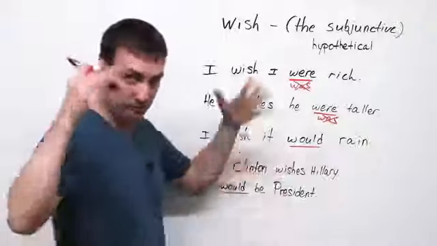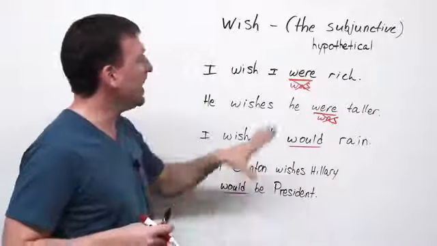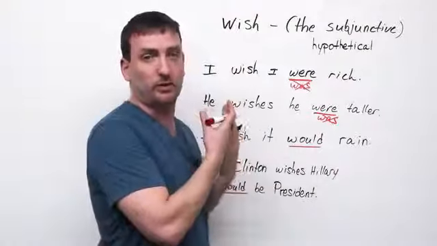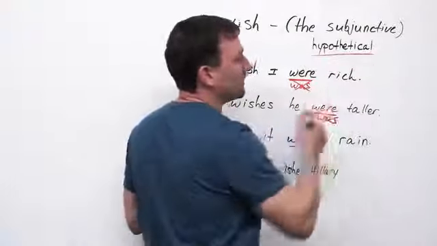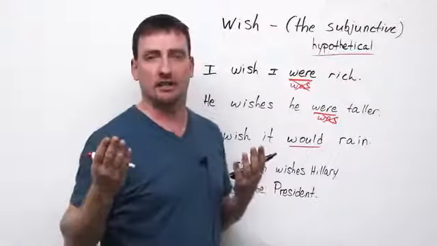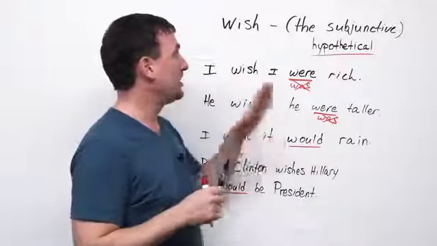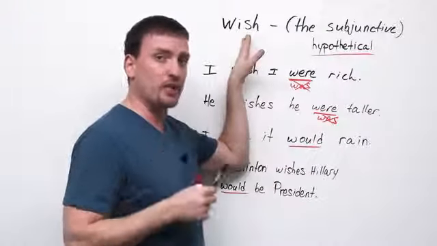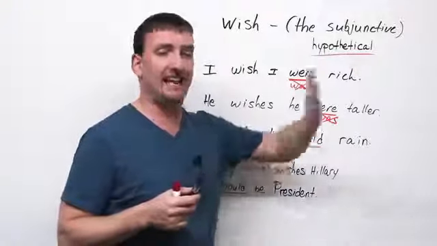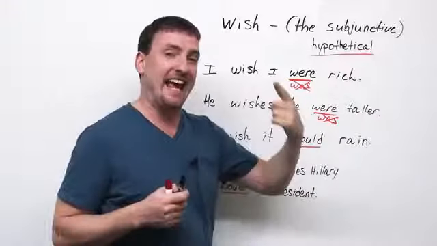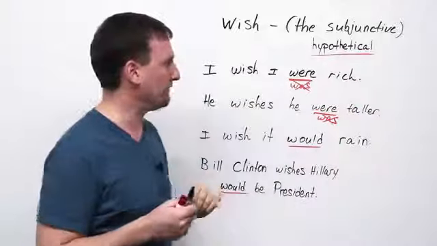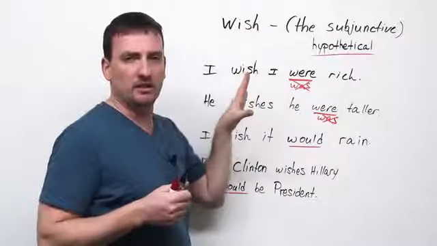Notice the capital P, because president is a title here, specific. So this is called the subjunctive voice. What we are talking about when we use the verb wish is a hypothetical. What does hypothetical mean? Hypothetical means imaginary. It's not real. Okay, so anytime we use the verb wish, we're talking about something that isn't true and can't be true. If it can be true, you will probably use the word hope. But that's another story.